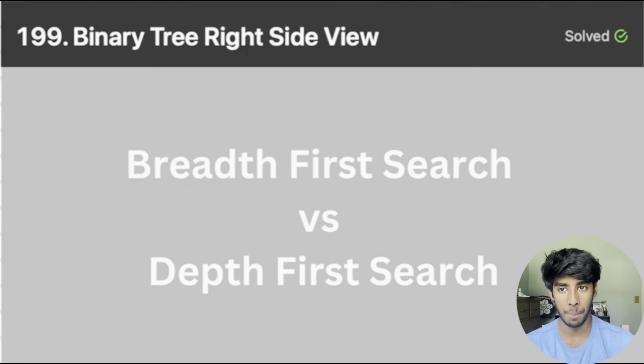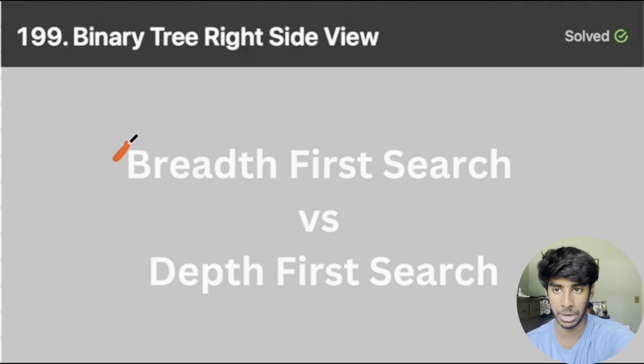So this question involves searching a binary tree. And because it's a searching type question, it would make sense to use one of the main searching algorithms. And there are two. We could either use breadth first search or depth first search. Now it turns out that both searching algorithms are going to be roughly the same in terms of efficiency, but we're going to start with breadth first search because I feel like the solution is a little bit more intuitive. But we're going to go to depth first search afterward.